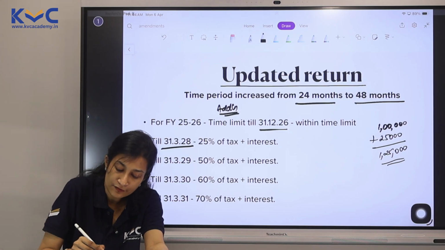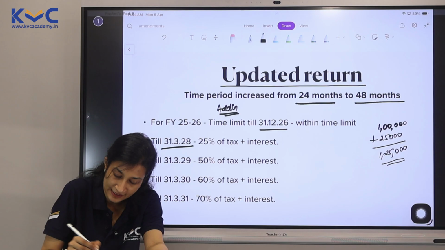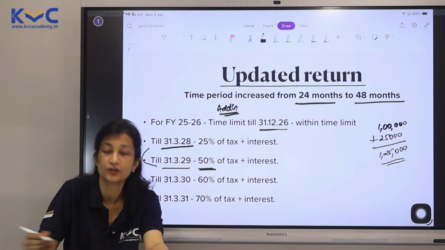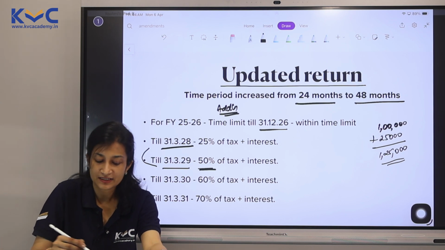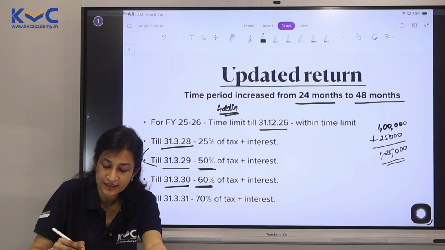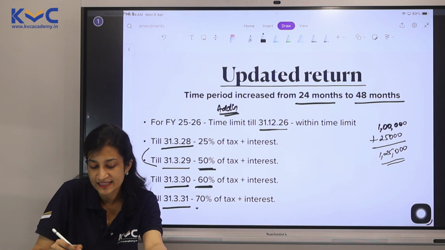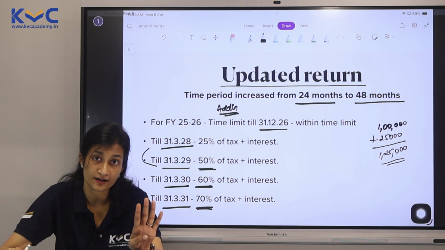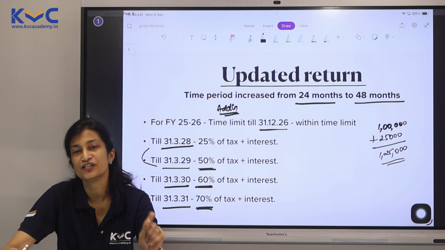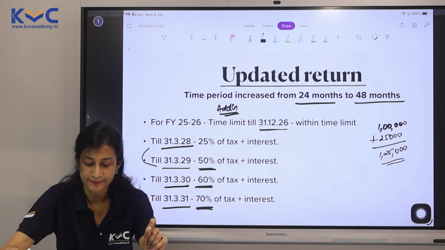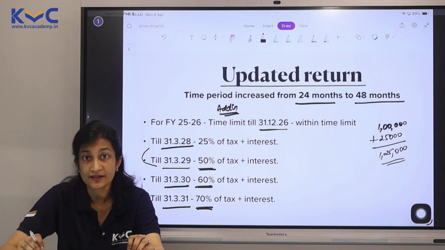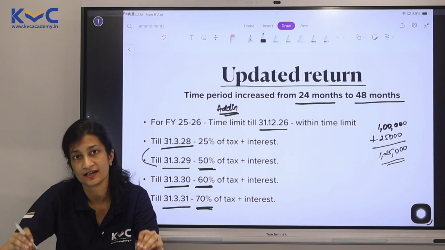If it is filed from 1/4/2028 to 31/3/2029, it is 50% of tax and interest. Up till 31/3/30, 60%. 31/3/31, 70%. So you can update your return for 4 years. But the additional tax also goes up every year. 25, 50, 60, 70. According to me, this becomes a very important amendment, very likely for a question area.